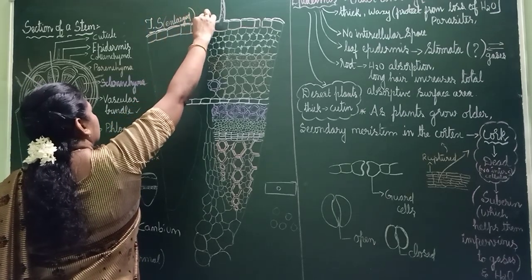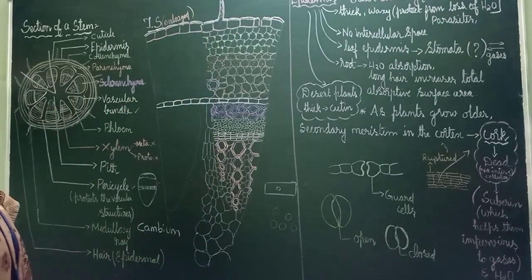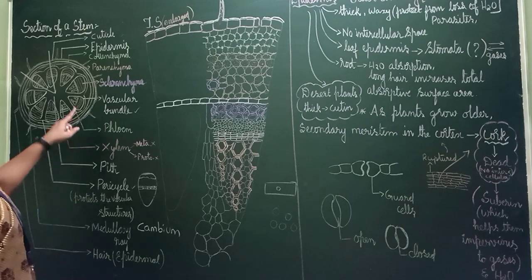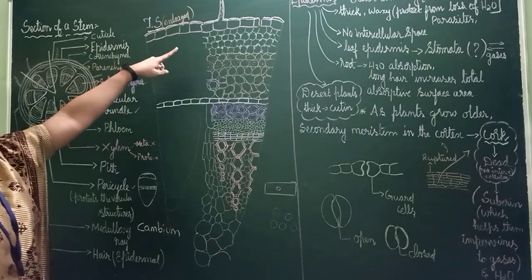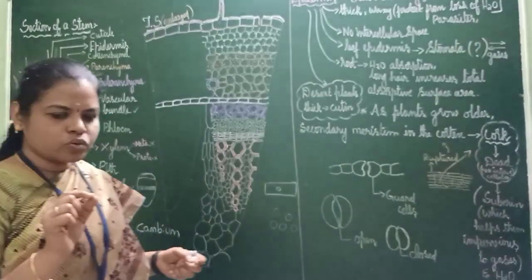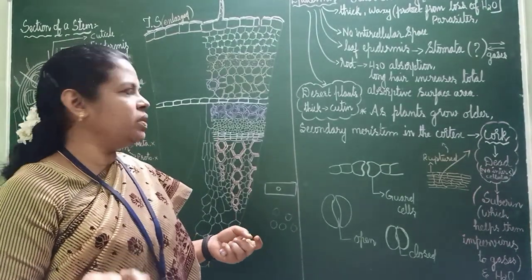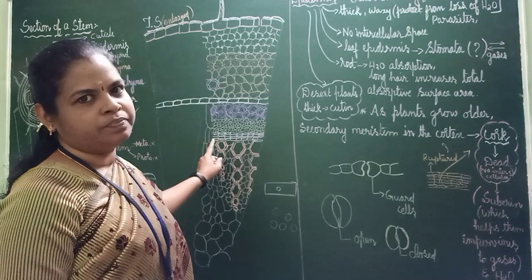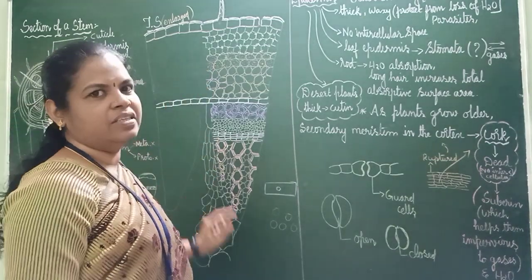Okay, cuticle. And here I have shown something on the hand. What is that? Hair. Epidermal hair. See here they have, here also I have shown. So in this piece one hair is coming, so I have shown one hair. And if you take the plant and see in microscope, minute hairs will be there in some stems. Some stems will not have them. Actually this is sunflower. Sunflower stem, if you take and see, it will be like this.